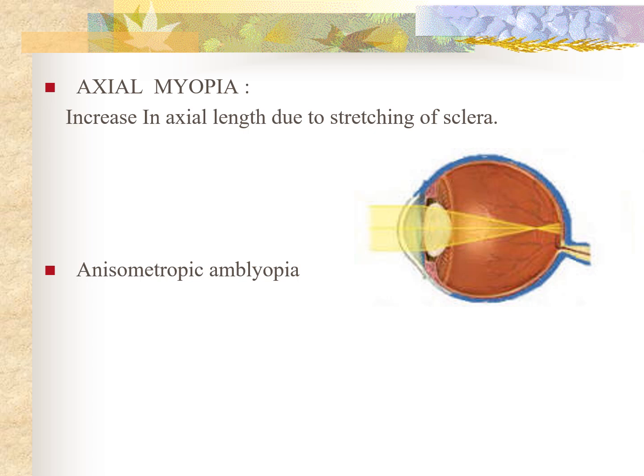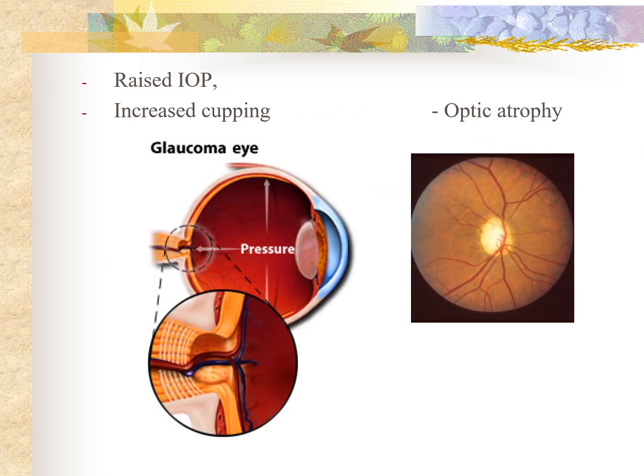Because of the enlargement of the globe, there may be axial myopia, which may lead to anisometropic amblyopia because of the asymmetric presentation of congenital glaucoma. And then there may be raised IOP and increased cupping of the optic disc, and eventually, if not treated in time, it may lead to glaucomatous optic atrophy, leading to loss of vision.